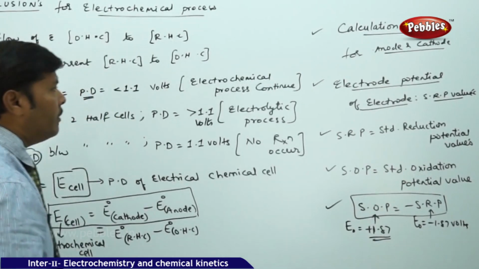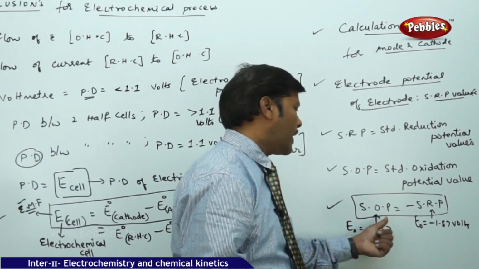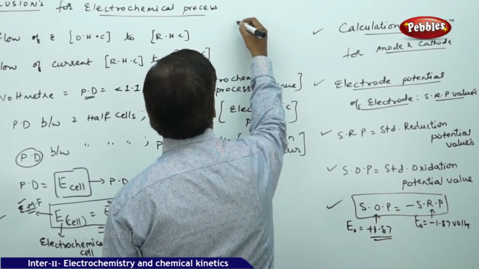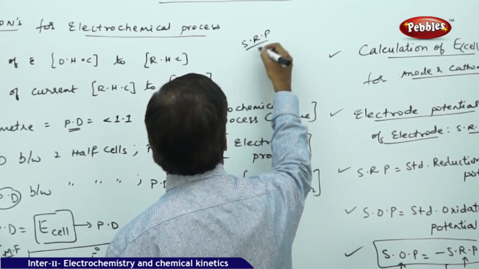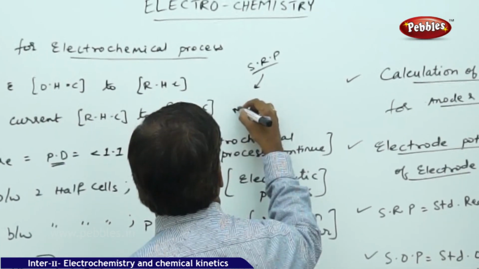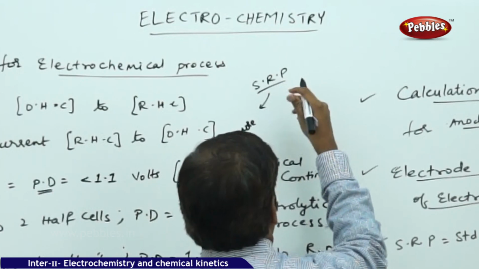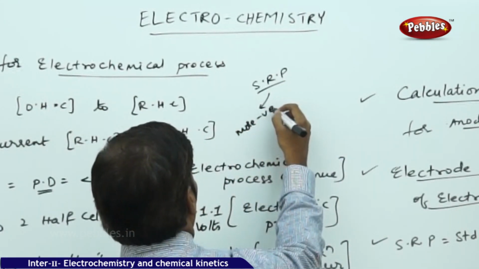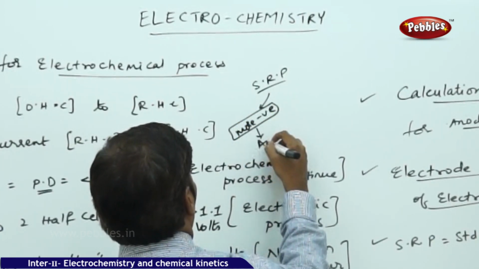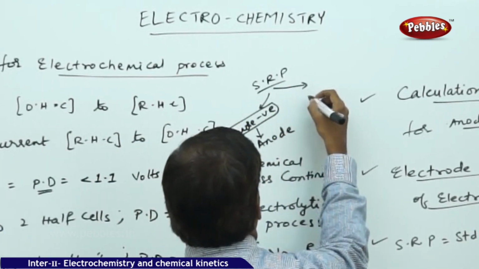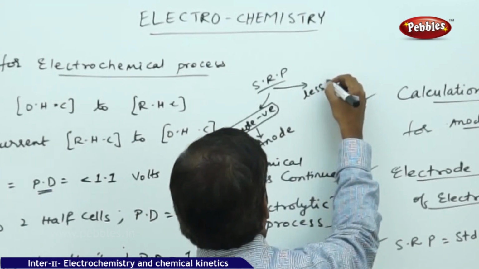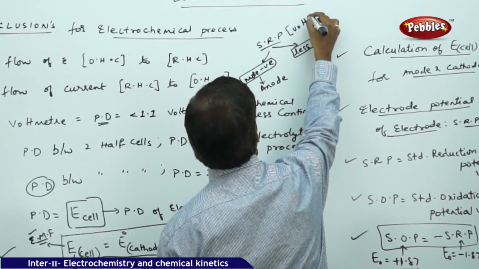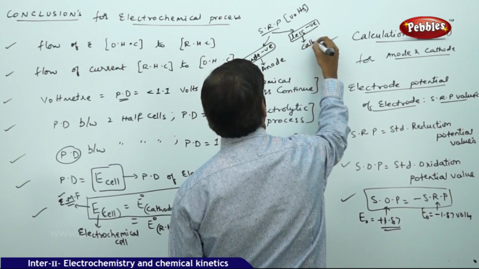So what we observe is that the calculation part is very important. When you are taking the SRP value, the standard electrode potential for an electrode system with the more negative value is always taken for anode, and the SRP with the less negative value expressed in volts is taken for cathode.